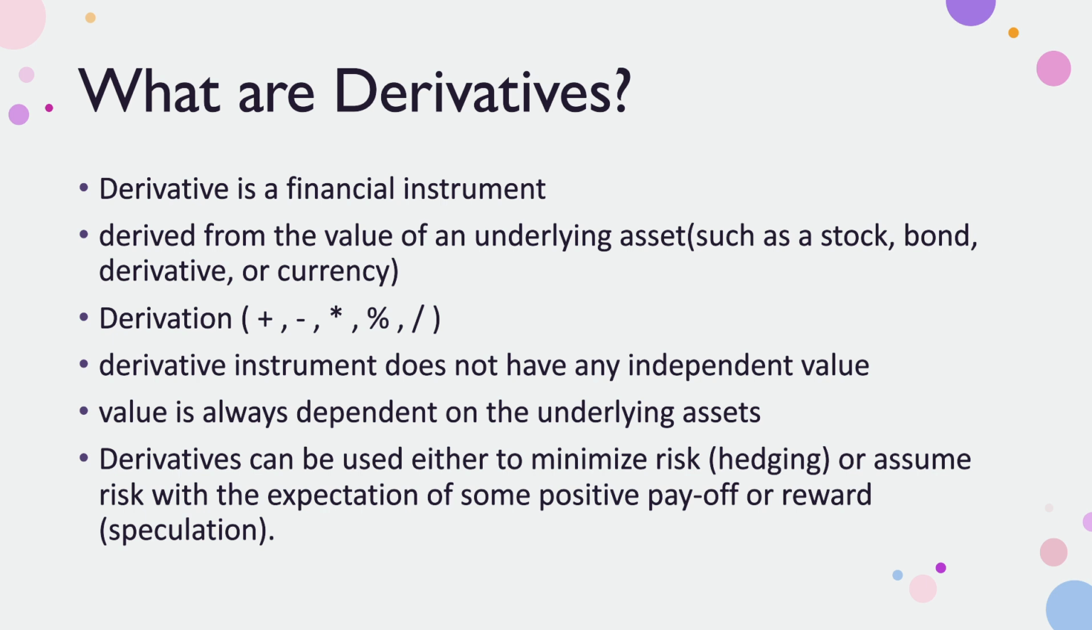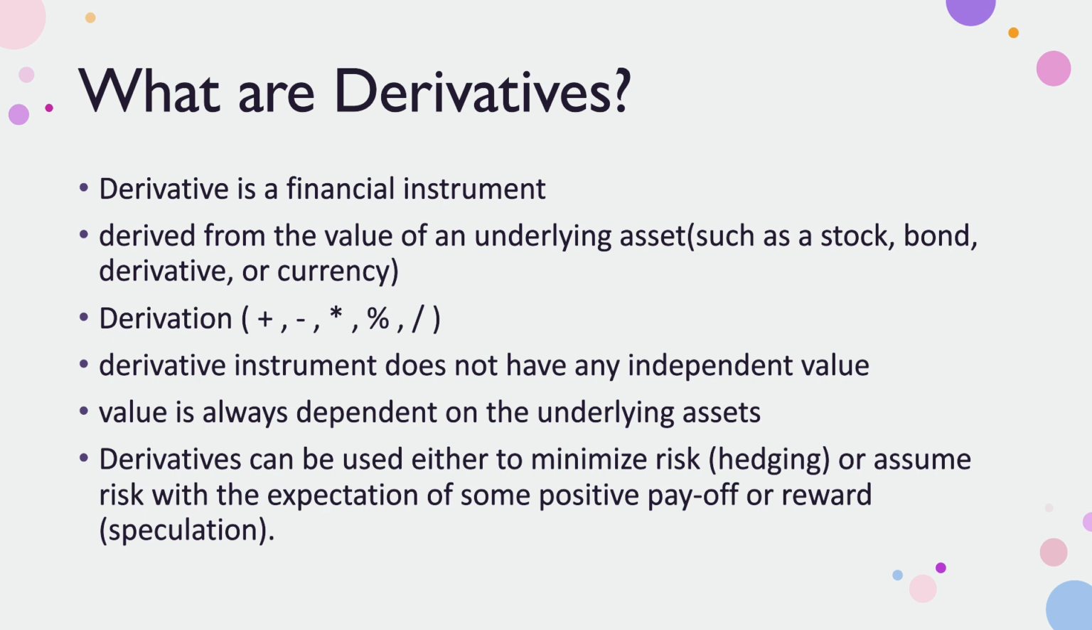A derivative is a financial instrument. Basically, a derivative is not an asset, it is a financial instrument. It is derived from the value of an underlying asset. For example, if you are seeing Nifty at 26,000 or 25,000, it is derived from the top 50 stocks. So what is an underlying asset? Stocks, bonds, derivatives or currencies are underlying assets. And what is derivation? Plus, minus, equal, percentage, multiplication, divide, all these are derivations.